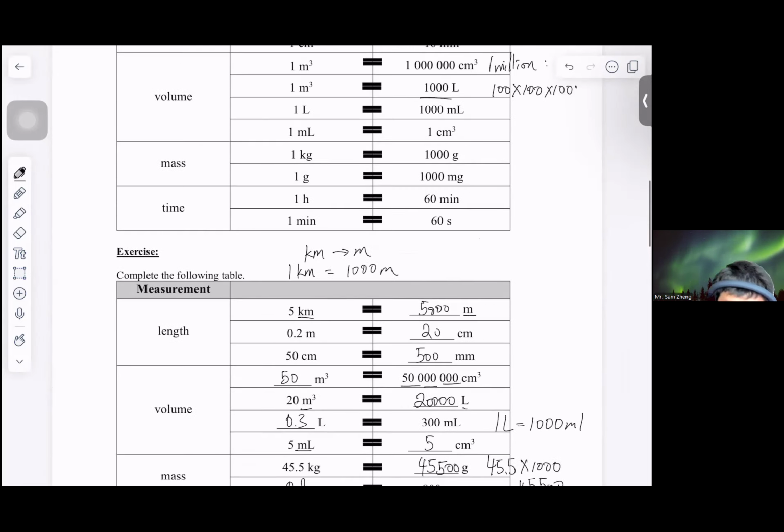If you do not have any questions, it means that you are quite confident in the unit conversion. So you can just put this worksheet into the folder. If you do have any other questions, please feel free to find me or send a message in the Google Classroom. I will try my best to reply to you as soon as possible.